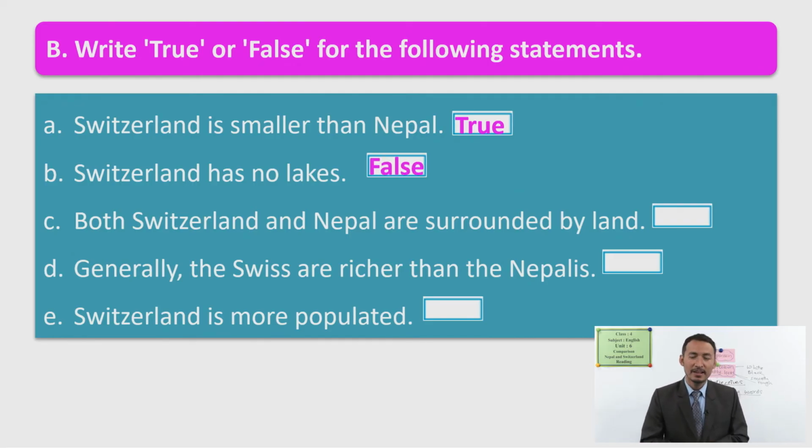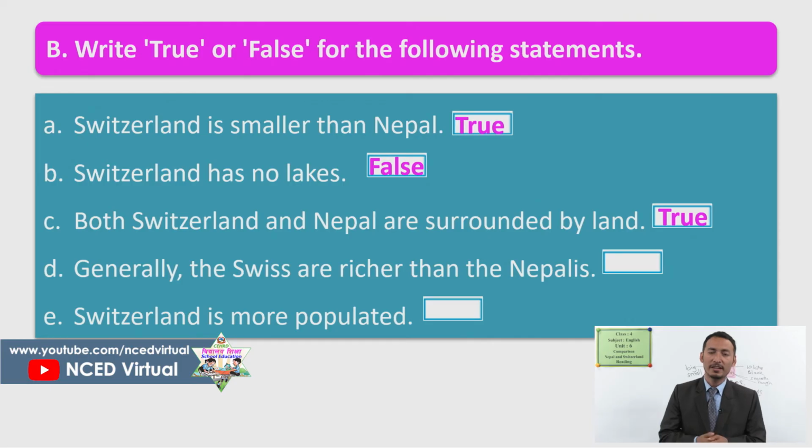Switzerland has absolutely lakes, but this sentence says no lakes. So it's false. Both Switzerland and Nepal are surrounded by land. It means it is not touched by sea. Is it right? Yes, it is right. We have no seas nearby, and Switzerland also has not got seas.